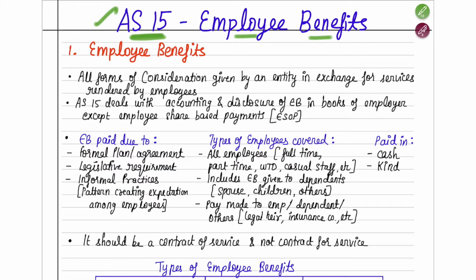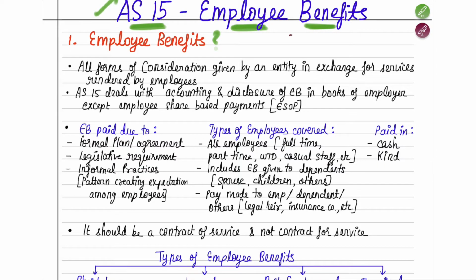So AS15 speaks about employee benefits. What does employee benefits mean? That will be your first question, right? Here they are telling that when there is an employee, there will be a boss, correct? There will be a person who works in a company, who will be called an employee, and there will be a boss of the company who will recruit the employee to work under him. This boss we also call the employer.